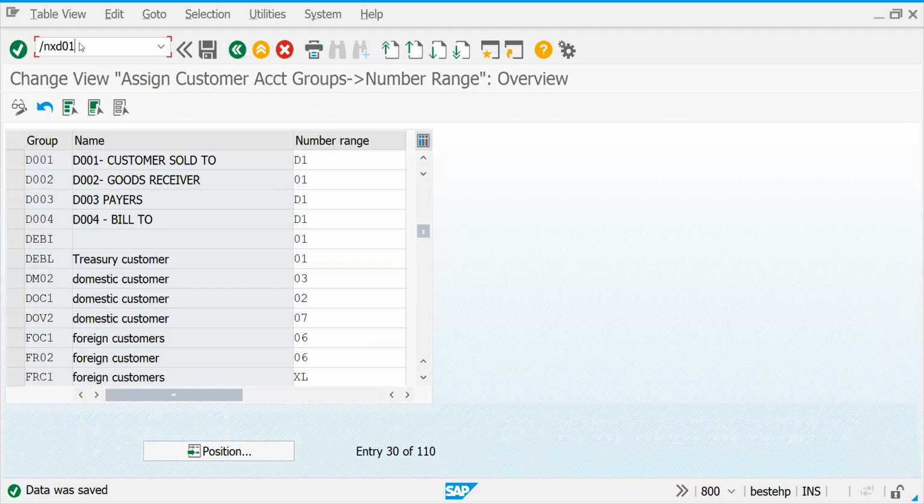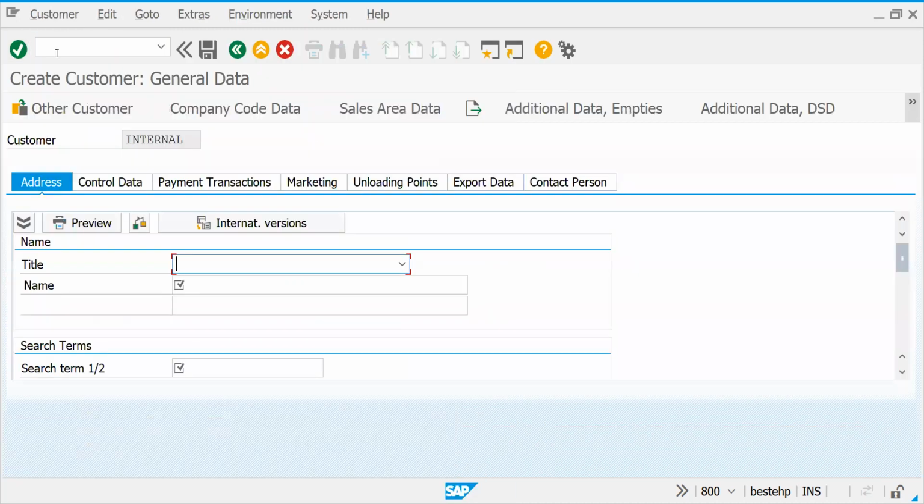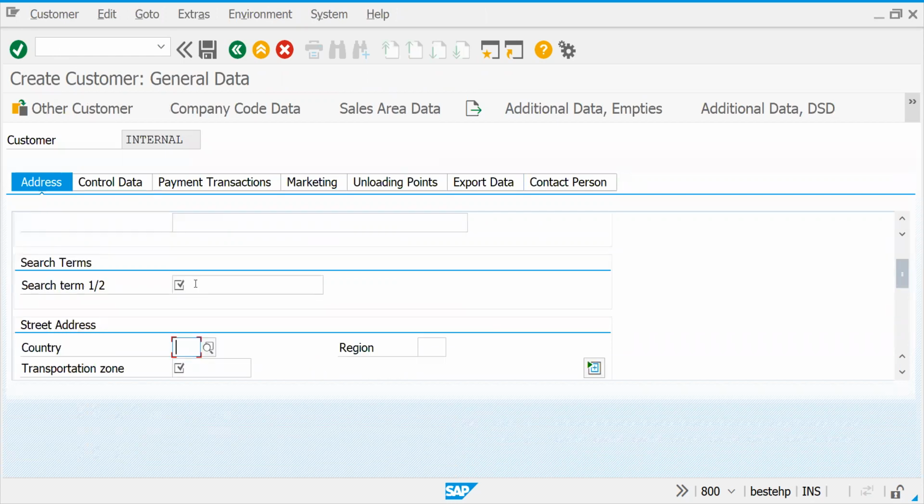Now let's go to XD01. Press enter. It's internal. The company, brand Q limited. Let's put the search term, same thing. Why I'm keeping this search term, you'll come to know in another few minutes, or maybe tomorrow I'll get into that.